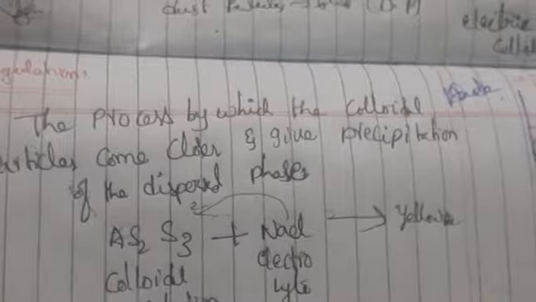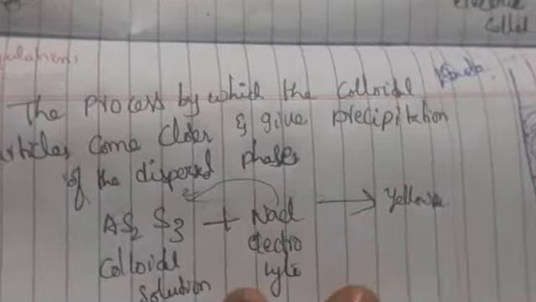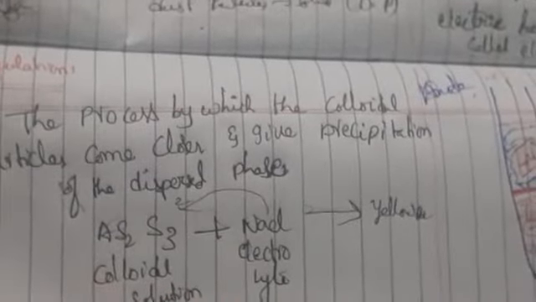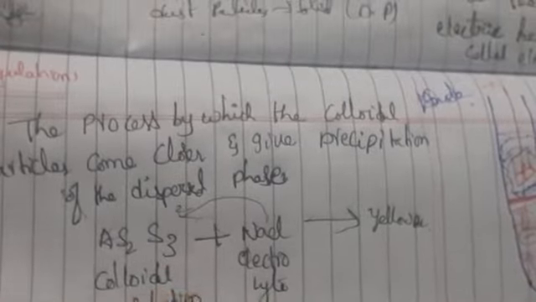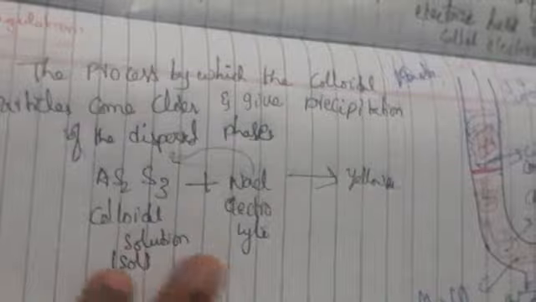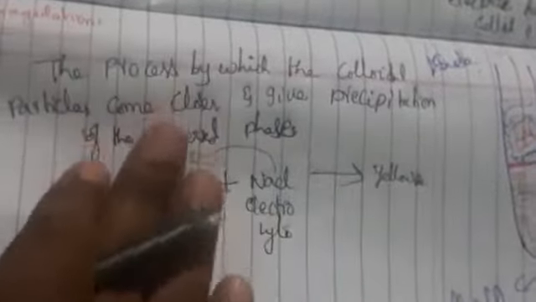Whenever it loses its charge, the particles do not stay separate and they get precipitated. In the same way, when you add a few drops of barium chloride solution to As2S3, it also precipitates, because the positively charged ions are adsorbed by the negatively charged sol particles and neutralize them. When the particles are cleared of their charge, they form larger particles and settle as a yellow precipitate. This is coagulation: the process by which colloidal particles come closer and give precipitation of the dispersed phase.